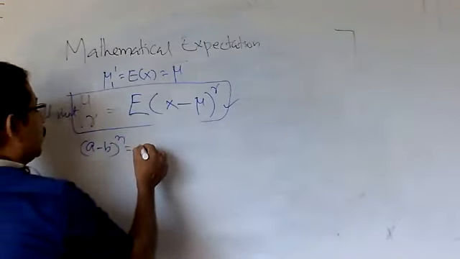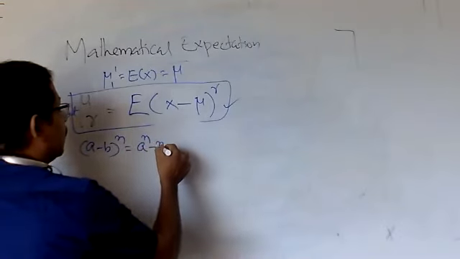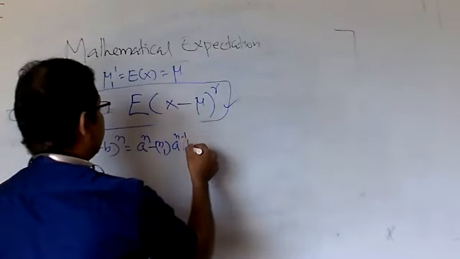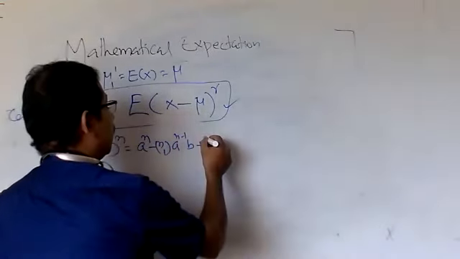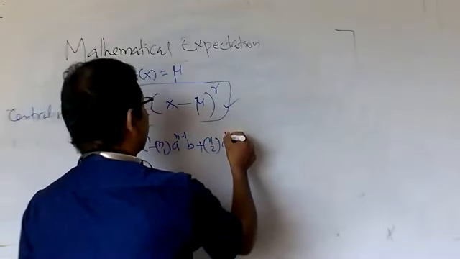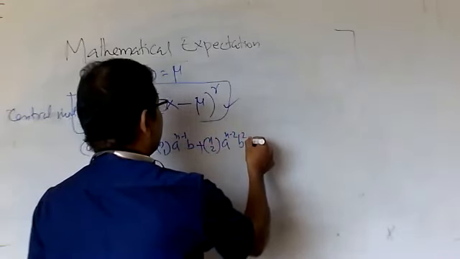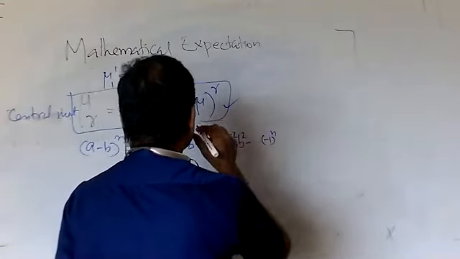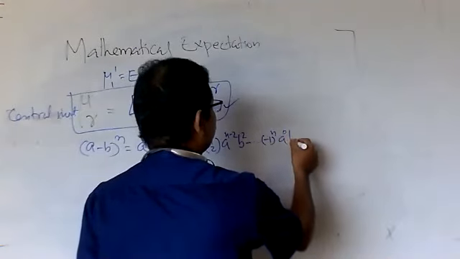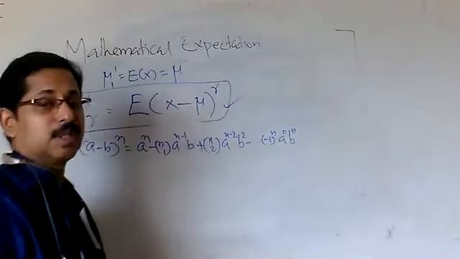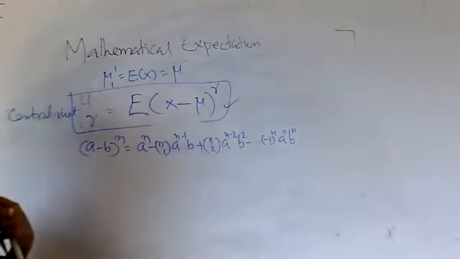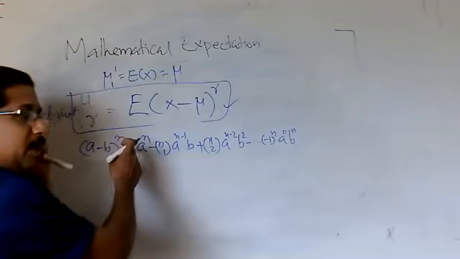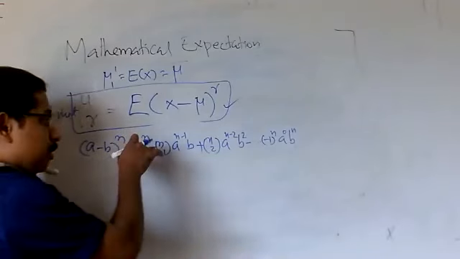(a minus b) raised to n is a raised to n, minus nC1 a raised to n minus 1 b, plus nC2 a raised to n minus 2 b square, minus etc. The last term is minus 1 raised to n, a raised to 0 b raised to n. This is called the binomial expansion. If you put n equal to 1, you get a minus b; n equal to 2, you get (a minus b) square. That way you can find all the expansions.